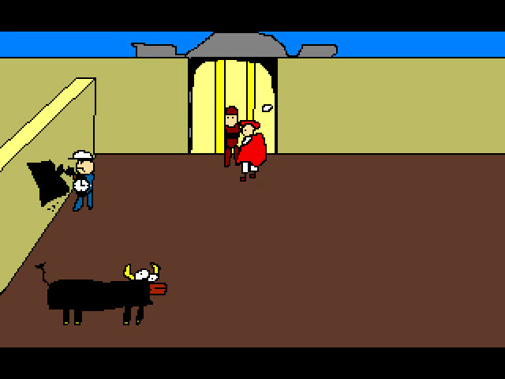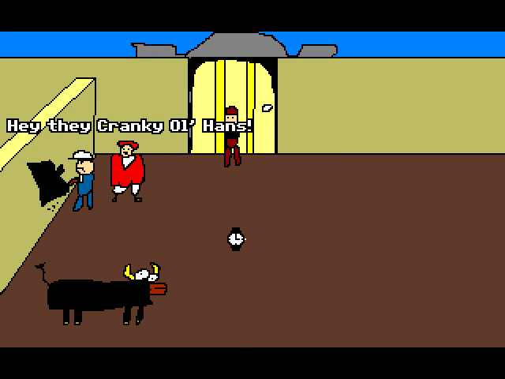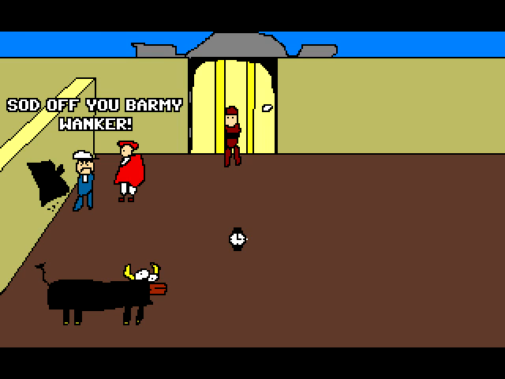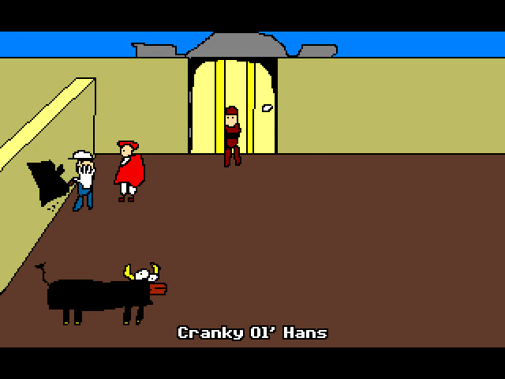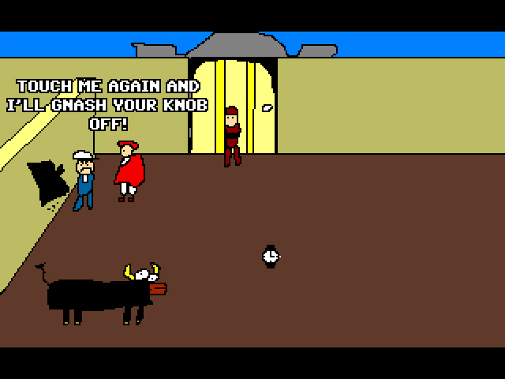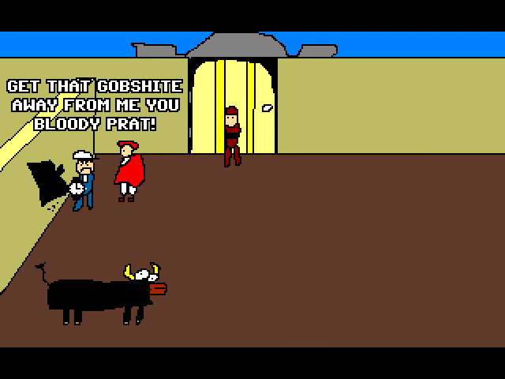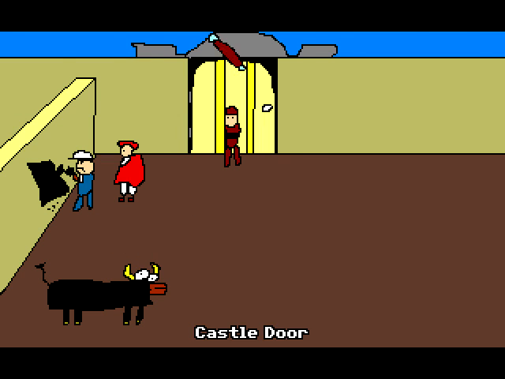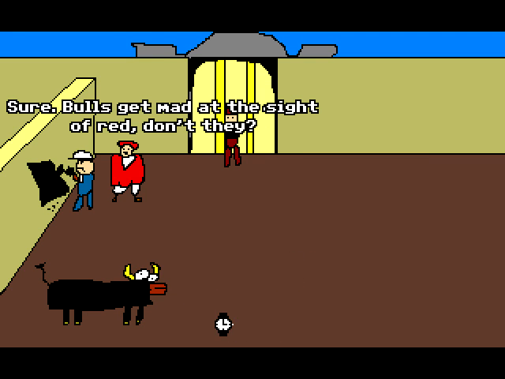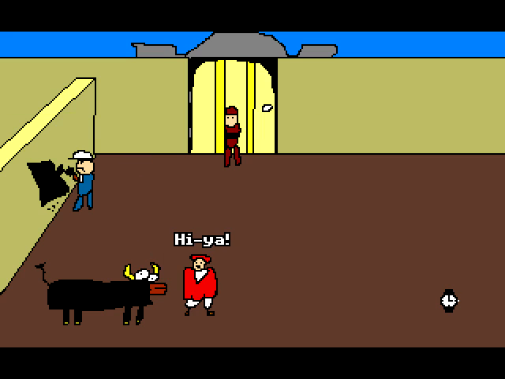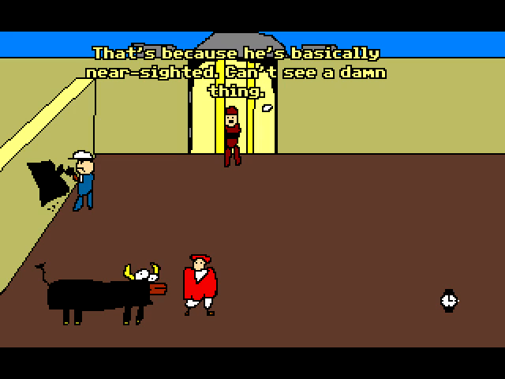Okay, this is Cranky Old Hands. All he does is curse at you and is really cranky. He only has four lines of dialogue, I believe, all in capital letters. He's sort of like Father Jack from the Father Ted show. He's just kind of drunk and angry. He exists only as a roadblock to block that paint splotch right over at the side of the screen, which is used for a puzzle later on. Again, it's a way to gate players away from doing certain things until they need to be able to do them.